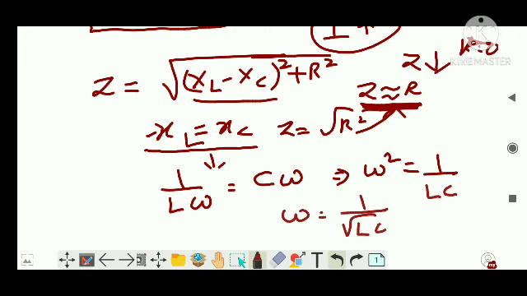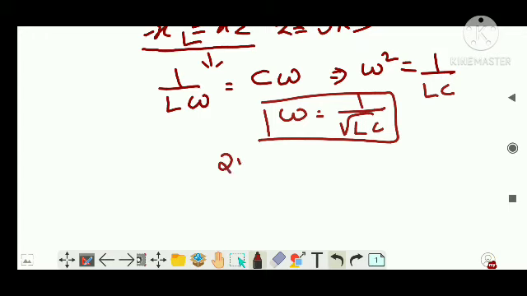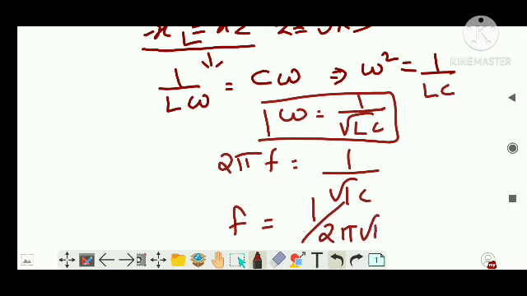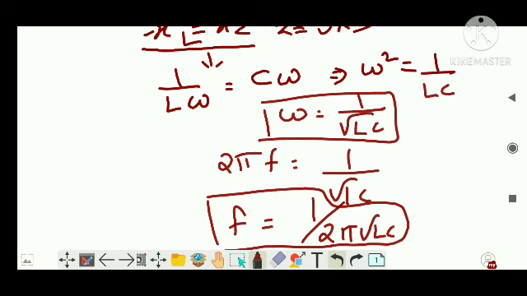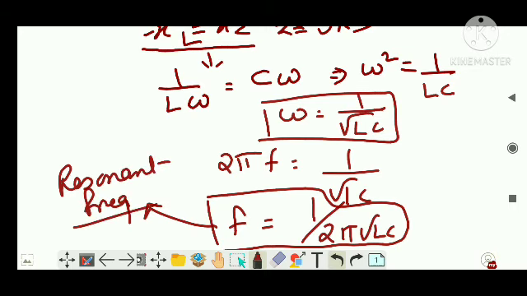This is something you have learned earlier, right? That is in the case of LC circuit. And in here I will write omega is 2 pi f, and I will write root LC, or I can say f is equal to 1 by 2 pi root LC, right? This was known as natural frequency in the case of an LC circuit, whereas in the LCR circuit this is known as resonant frequency. Resonant frequency. Clear?